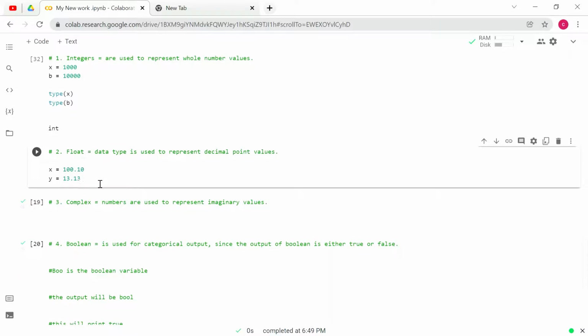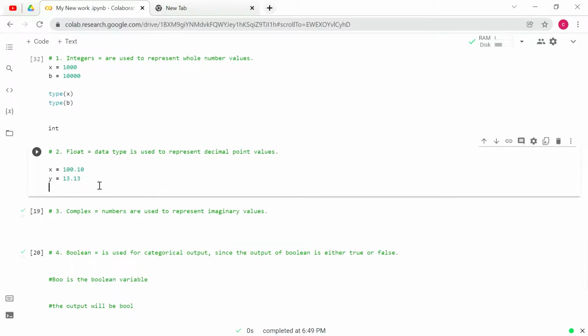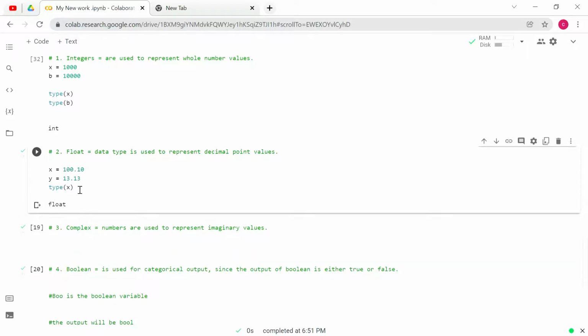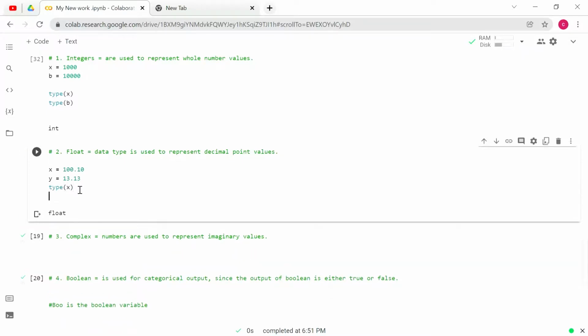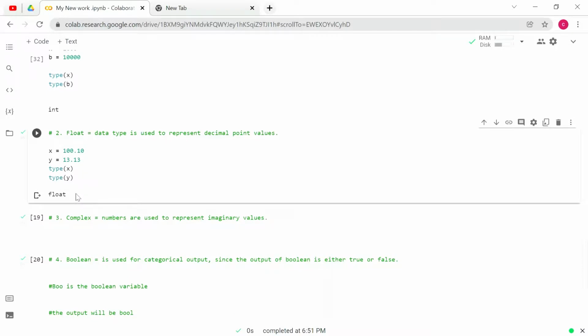If you want to check whether this is float itself or not, just write the code as type of x and run the code. You can see the result will be float. Next again write type of y and find the result. Yes, the answer is float itself. So decimal pointed values are called float in Python.